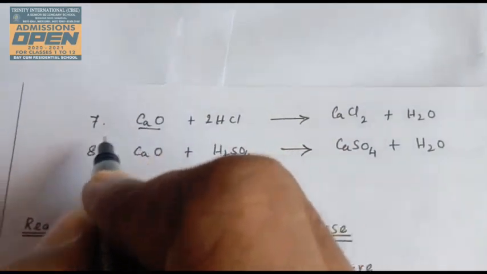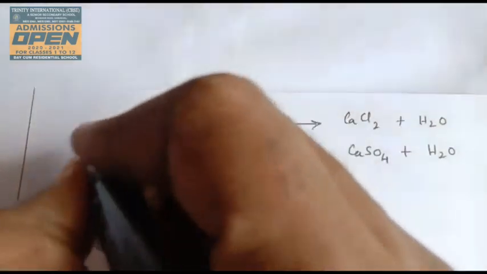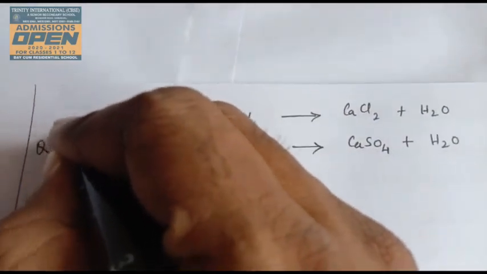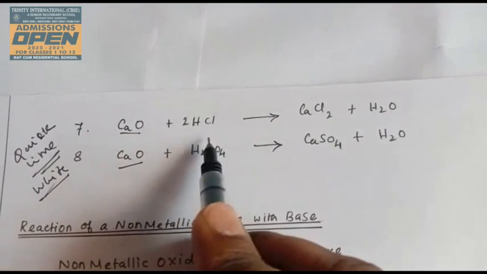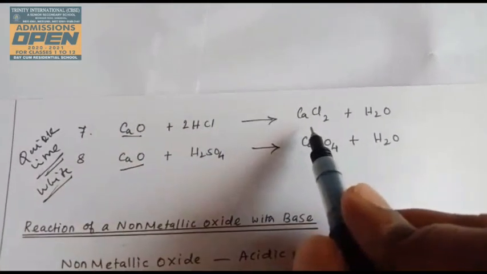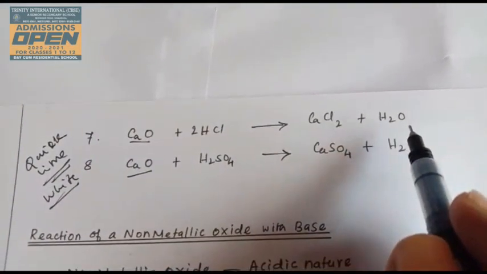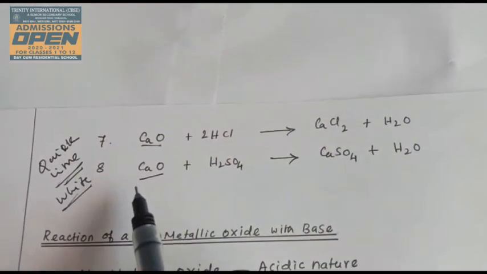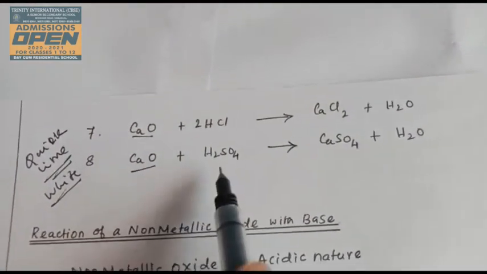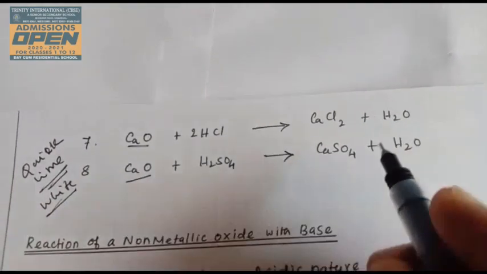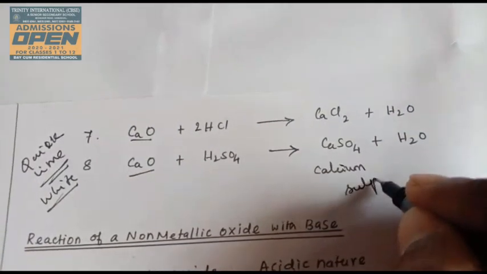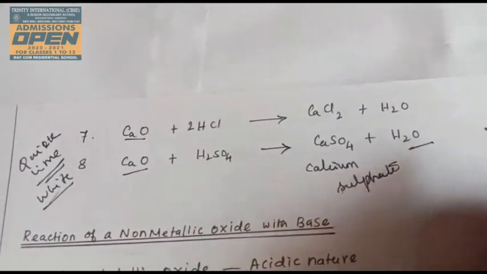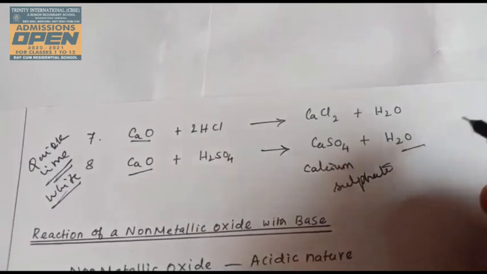Calcium oxide, as you studied in the first lesson, is known as quicklime. It is white in color. It reacts with hydrochloric acid to form calcium chloride and water. And the final example for metal oxides, calcium oxide reacts with sulfuric acid to form calcium sulfate and water.